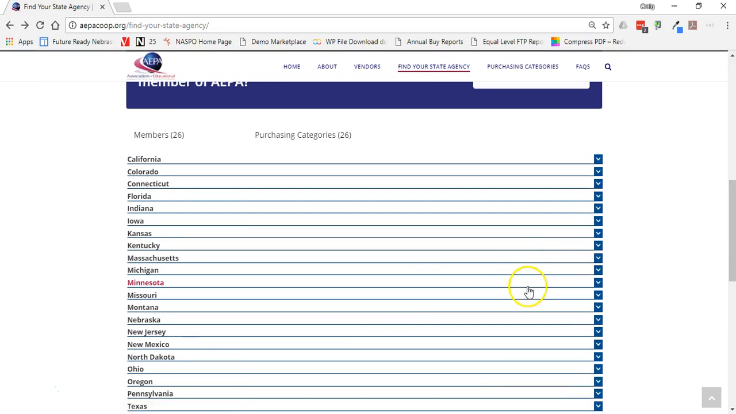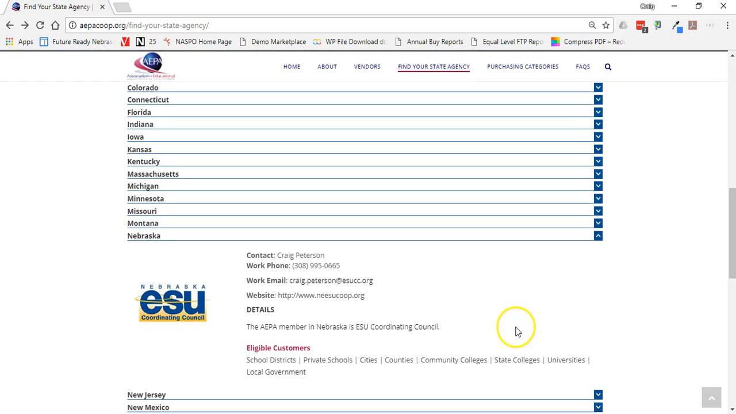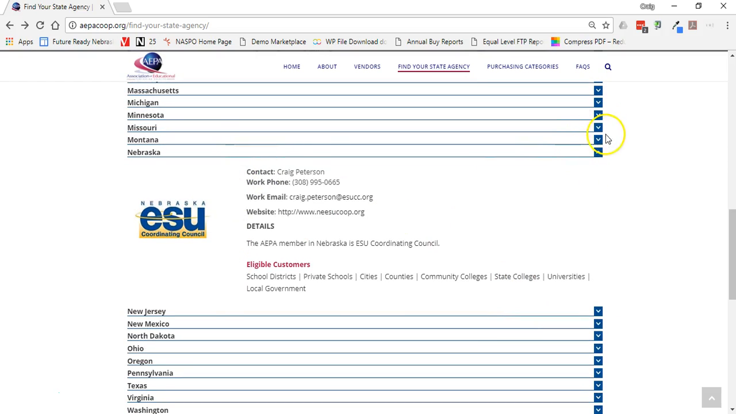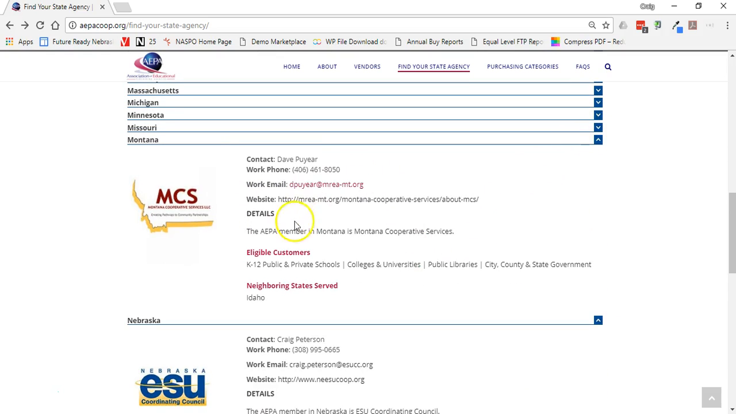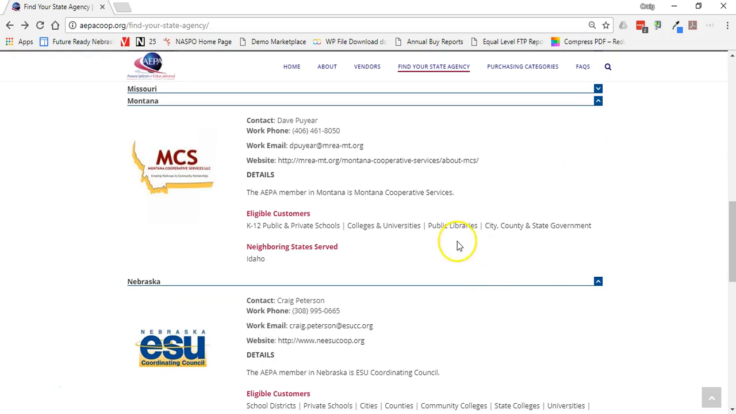And if I scroll down a little bit further, I get drop downs of each state. So if I take a look at Nebraska again, it's a little quicker information, and I can expand each one of these and look at different states and so forth, and get the contact information. You see the state logo and so forth.